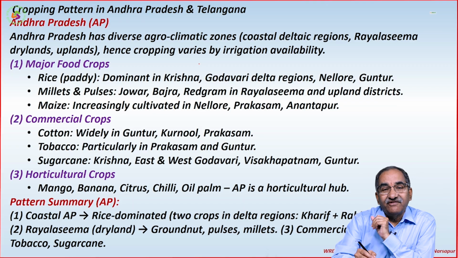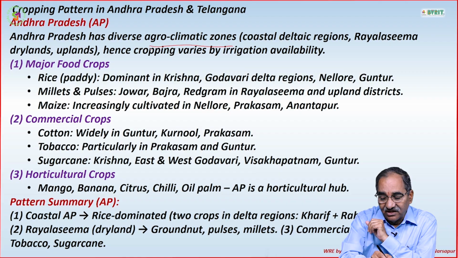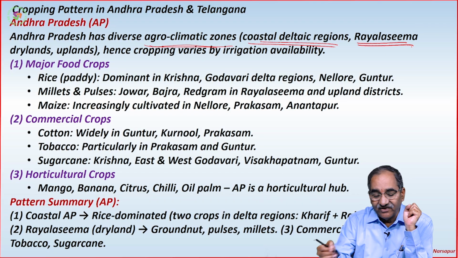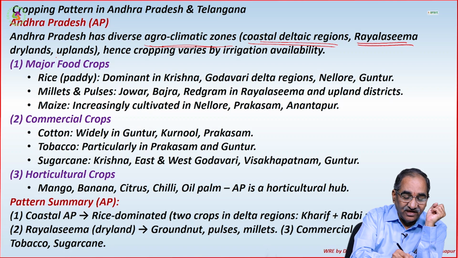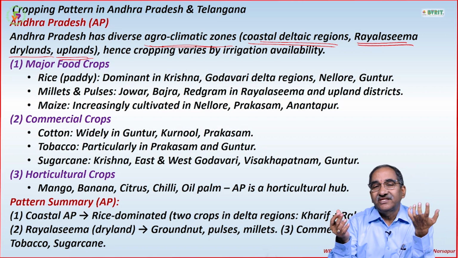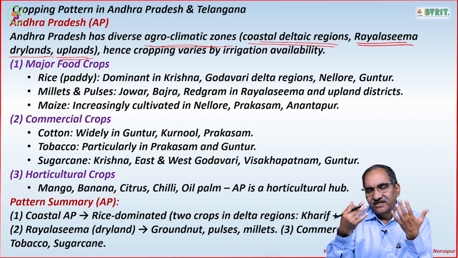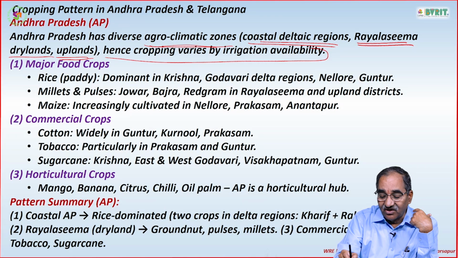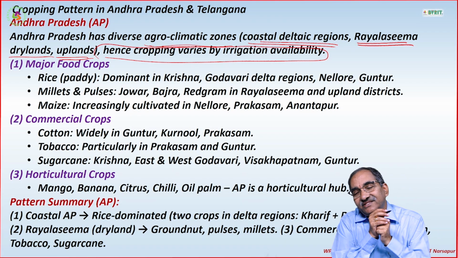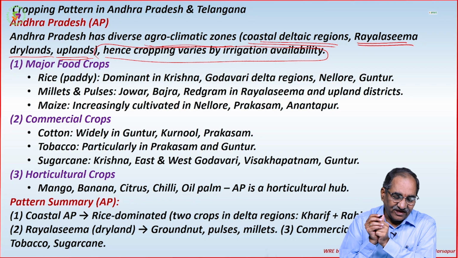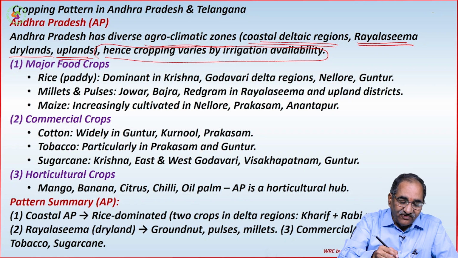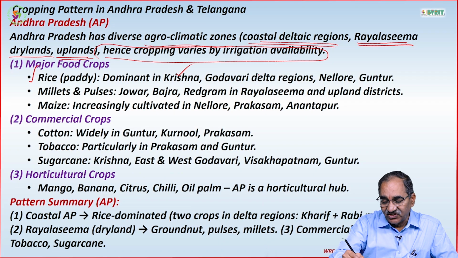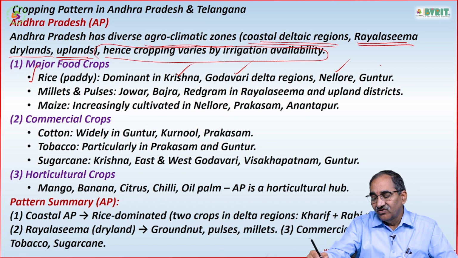Andhra Pradesh has diverse agroclimatic zones, right? You know it. One is the coastal deltaic region. The second is the Rayalaseema drylands and uplands. So the region varies a lot. Hence the cropping also varies depending upon the irrigation water availability. So the major food crop, rice, which we call paddy, is dominant in the Krishna and Godavari deltas, Nellore and Guntur.